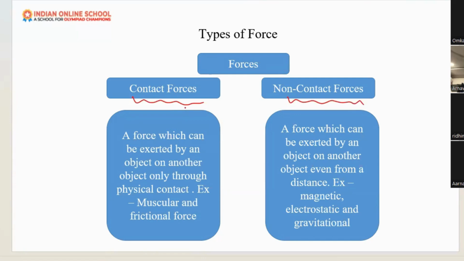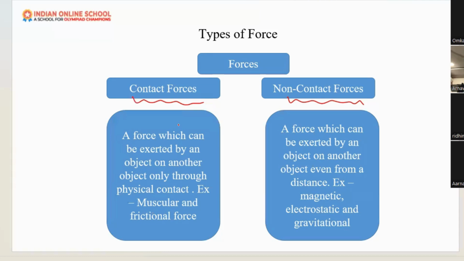So contact force means what? It is the force exerted by an object on another object through physical contact. For example, muscular force, frictional force, etc. I will explain all the forces in detail. I'm just giving the examples now. We will discuss every type of force in detail.